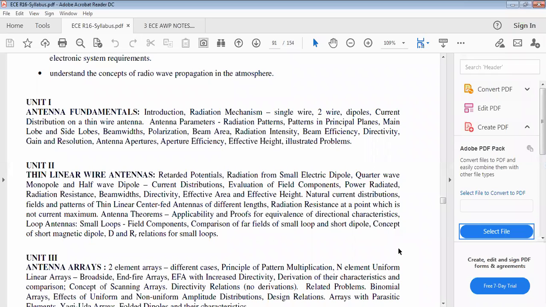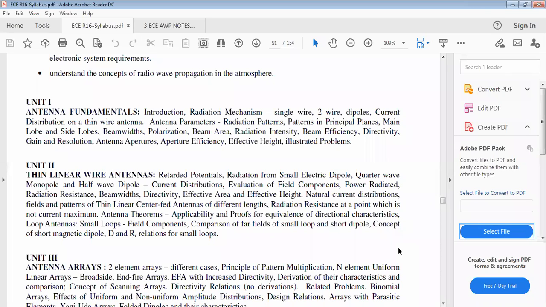Similarly, the front to back ratio, main lobe level and side lobe level, SLL. First side lobe level, second side lobe level, third side lobe level. We already derived the expression for the first side lobe level, minus 13.3 dB. We proved it also. That is what is meant by main lobe and side lobes.